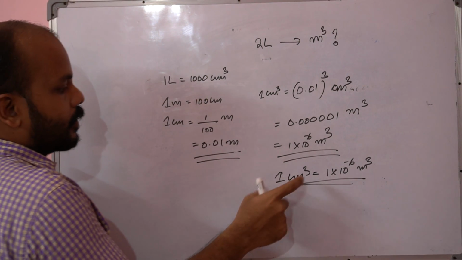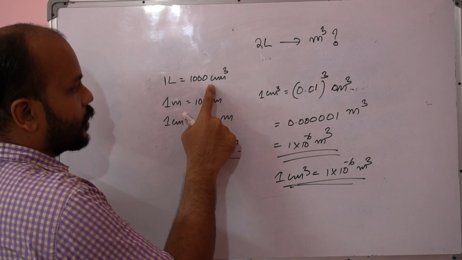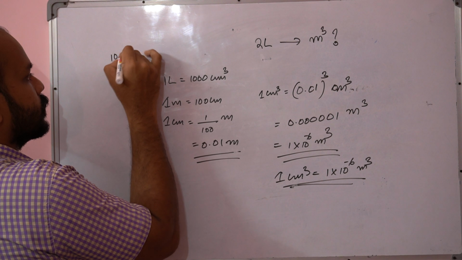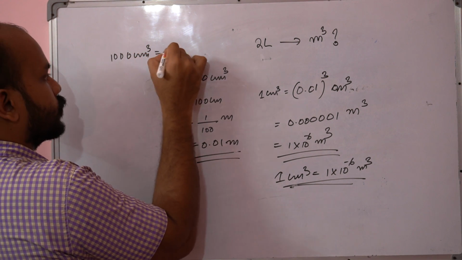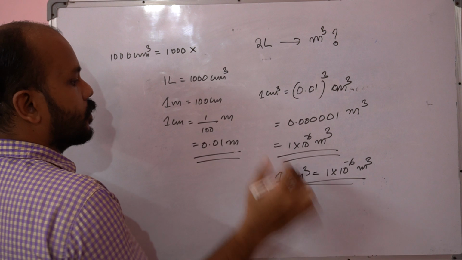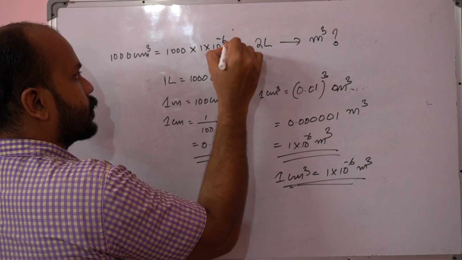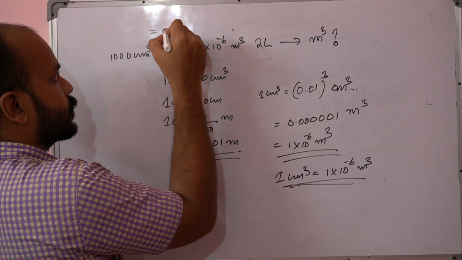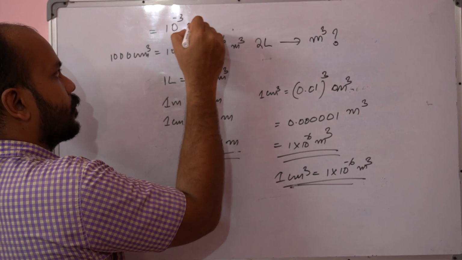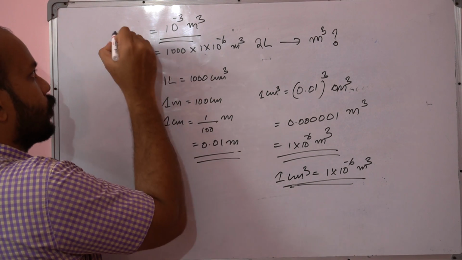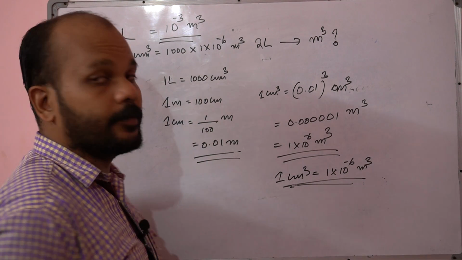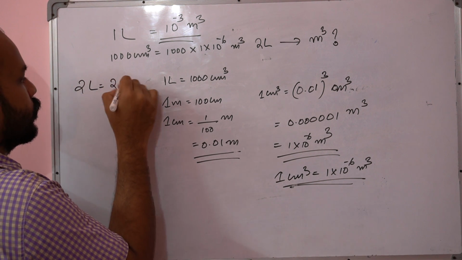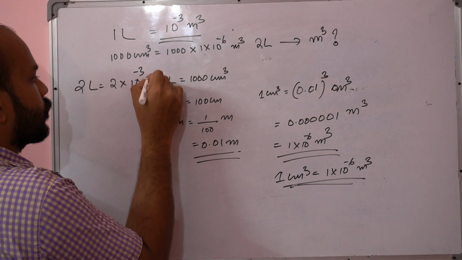Now 1 liter is 1000 centimeter cube, right? So that means 1000 centimeter cube is equal to 1000 into 1 into 10 raised to minus 6 meter cube. So it will come around 10 raised to minus 3 meter cube, right? That means 1 liter is 10 raised to minus 3 meter cube, and 2 liter is going to be 2 into 10 raised to minus 3 meter cube.